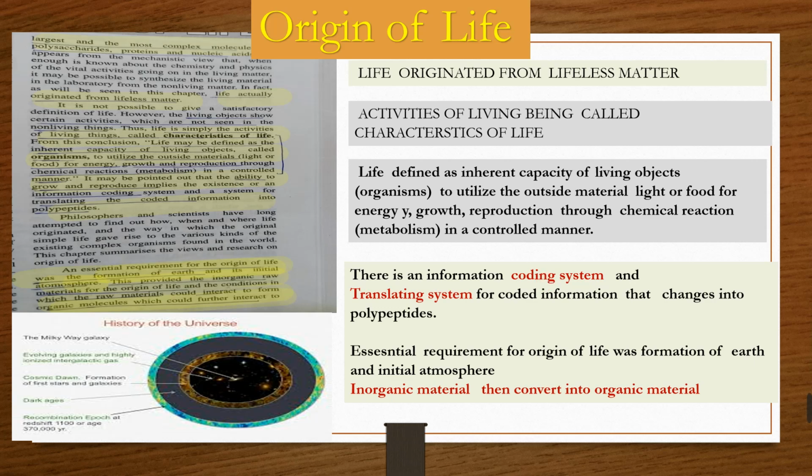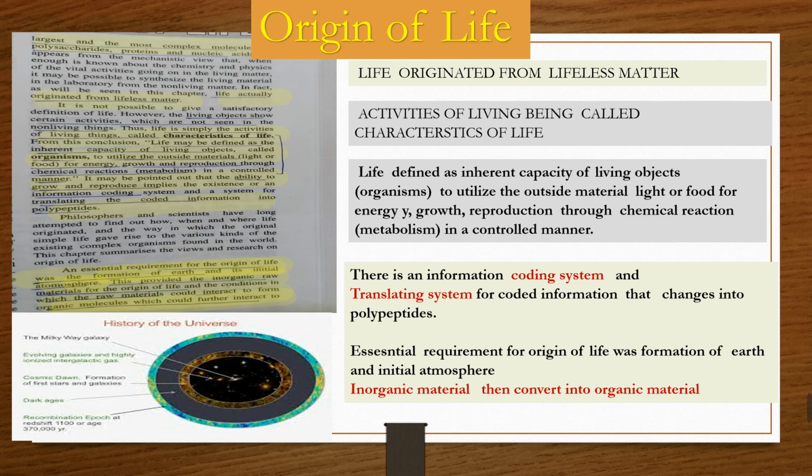So how did life originate, or the origin of life. Life originated from lifeless matter. It is given in this theory that life has originated from lifeless matter. But to make the organism a living being, the activities of living beings are called the characteristics of life. Life is defined as the inherent capacity of living objects or organisms that utilize outside material, either light or food, for energy, growth, and reproduction, through chemical reactions, that is, metabolism in a controlled manner. That is called life, or a living being.